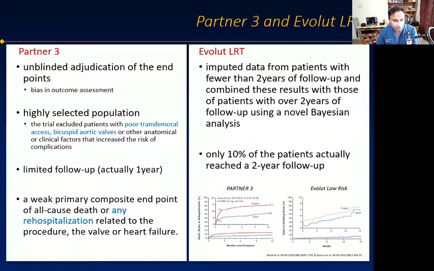Addition of rehospitalization to the composite endpoint made it a weak endpoint. High incidence of rehospitalization after SAVR is well acknowledged, and this was the main reason for superiority of TAVI over SAVR in the first year of the trial.